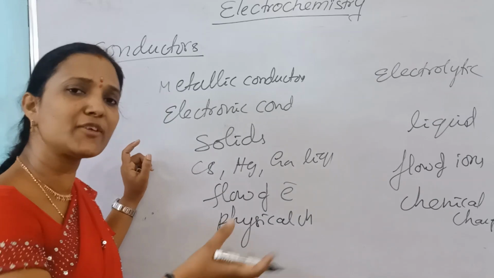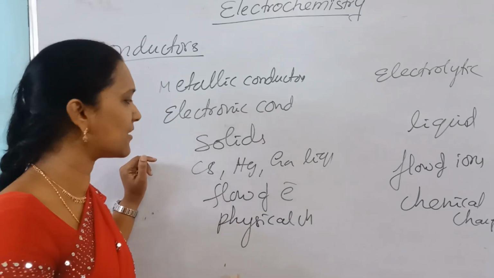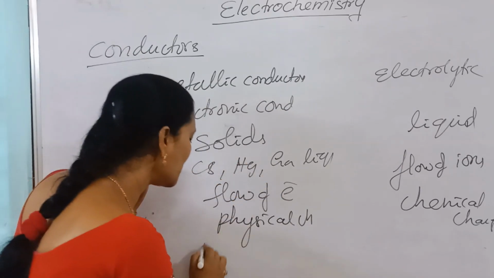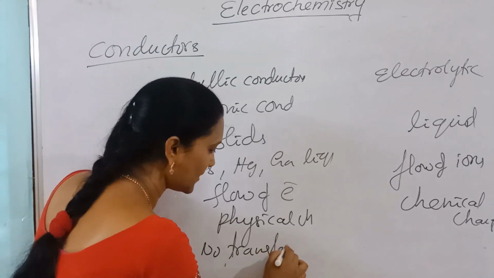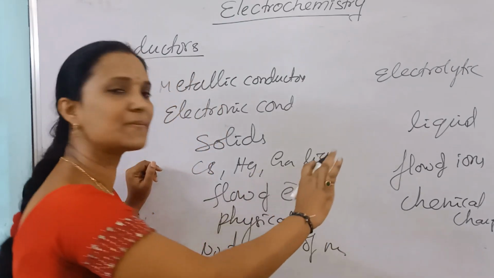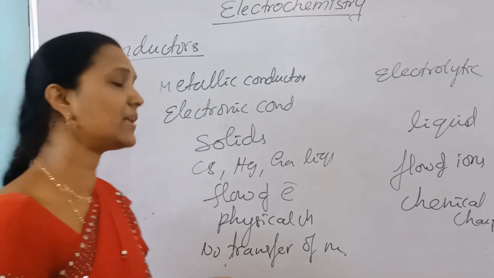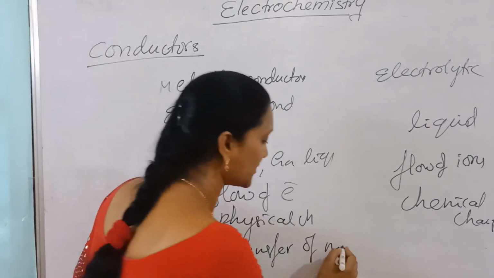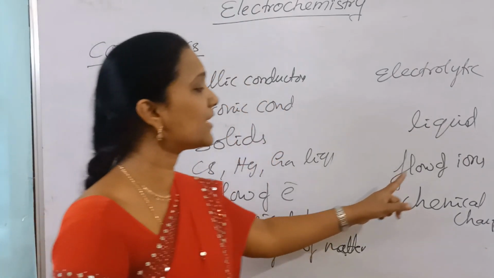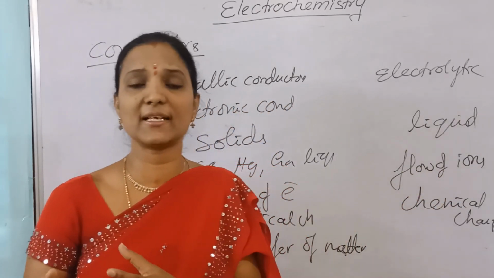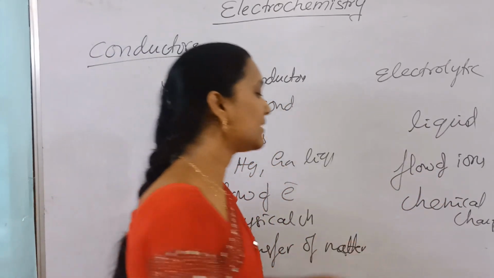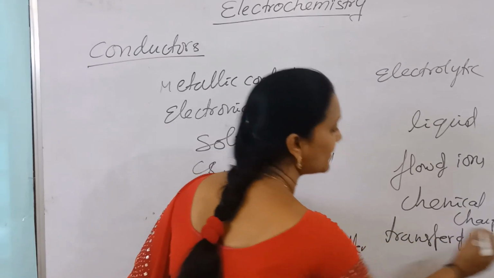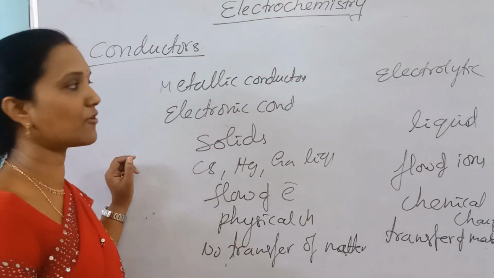Now here, does any matter transfer? Just electron flow takes place. Any ion or molecule or metal atom movement? No, nothing but no transfer of matter. Just electron migration takes place. Metal atoms or metal molecules or ions do not migrate from one place to another place. Only transfer of electrons. But here what happens? Flow of ions. Ions migrate. Some mass migrates from one place to another place. Nothing but transfer of matter. So here transfer of matter takes place. Here no transfer of matter, but there transfer of matter takes place.